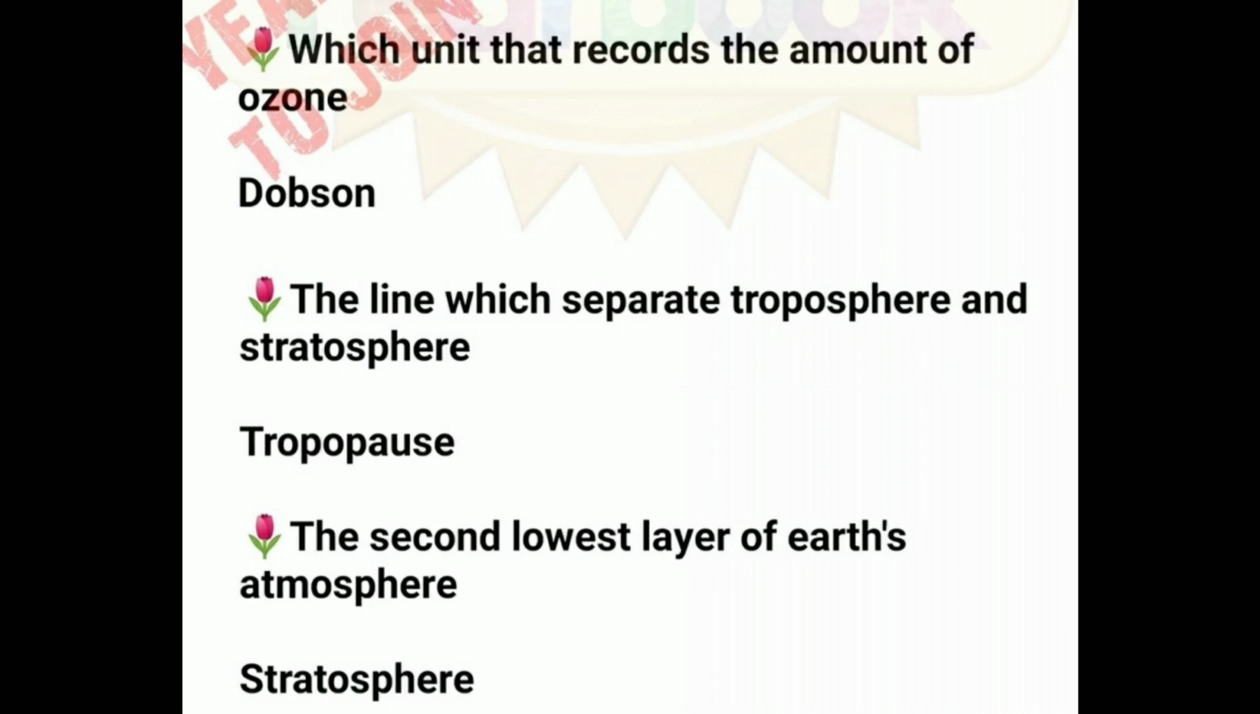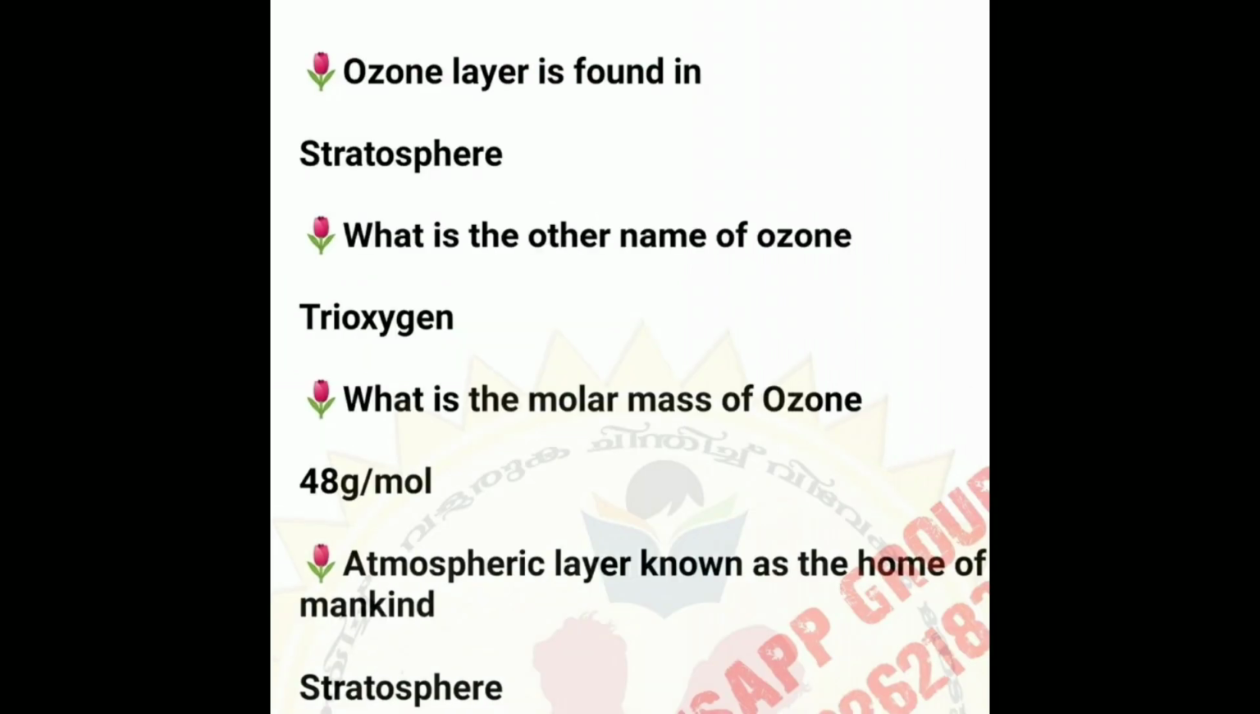The line which separates troposphere and stratosphere is the tropopause. The second lowest layer of Earth's atmosphere is the stratosphere. The ozone layer is found in the stratosphere. What is the other name of ozone? Trioxygen. What is the molar mass of ozone? 48 grams per mole.